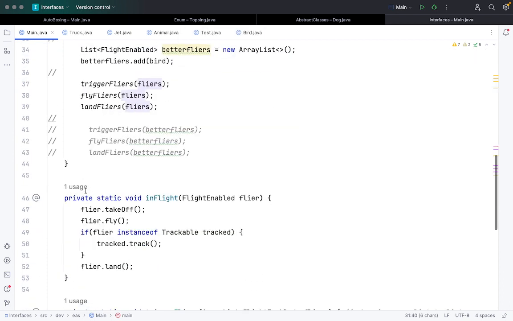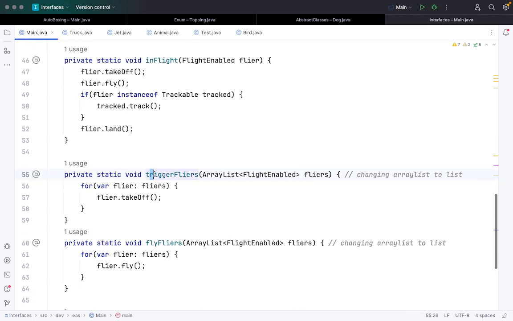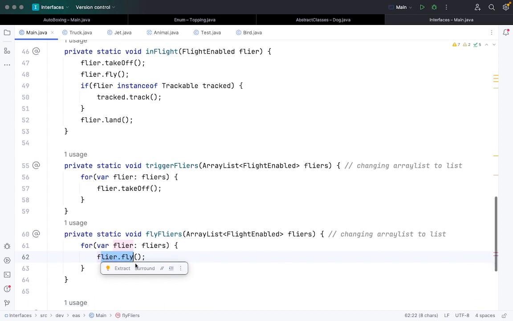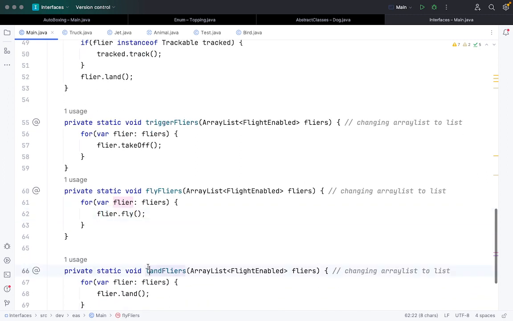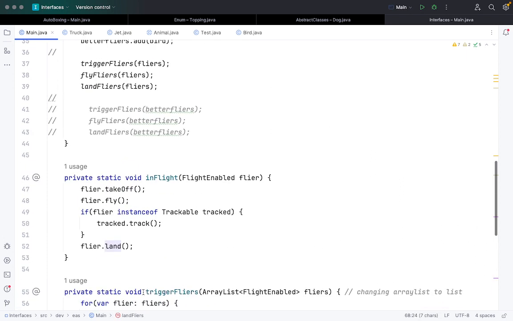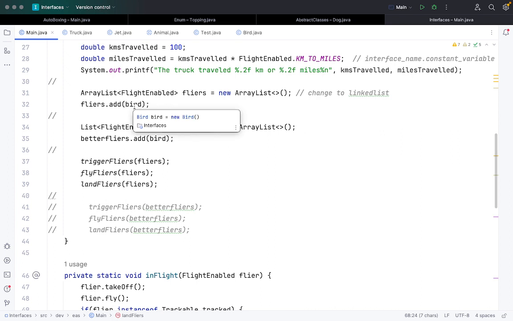What are these three functions? triggerFlyers will invoke the function called takeoff. flyFlyers will invoke the function flyer.fly, and landFlyers will invoke the function flyer.land. Now, as we have been discussing for the last one week and in today's session also, an ArrayList or LinkedList cannot have a primitive value.